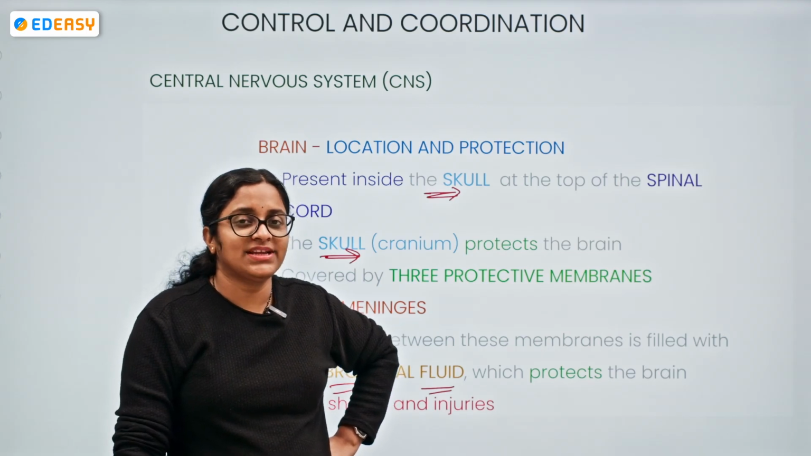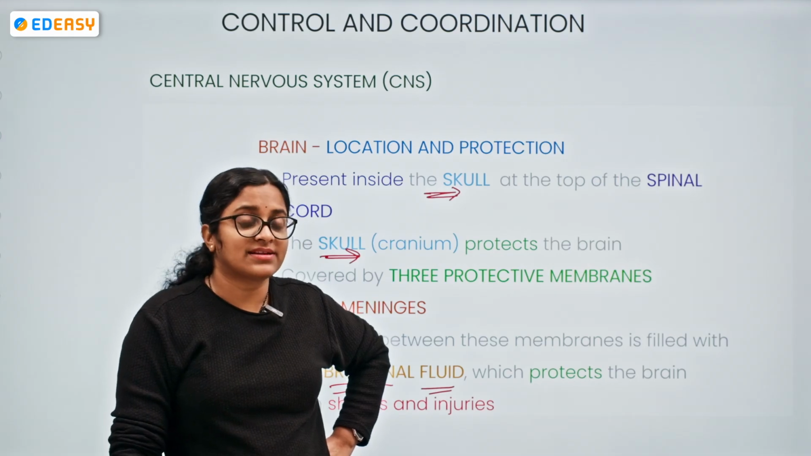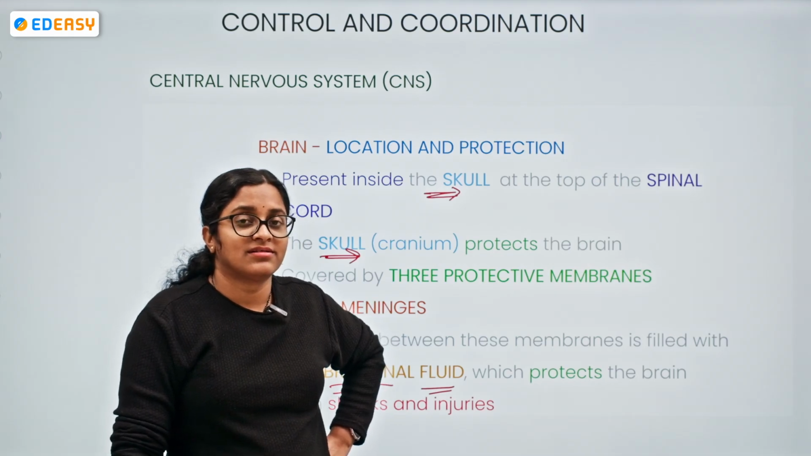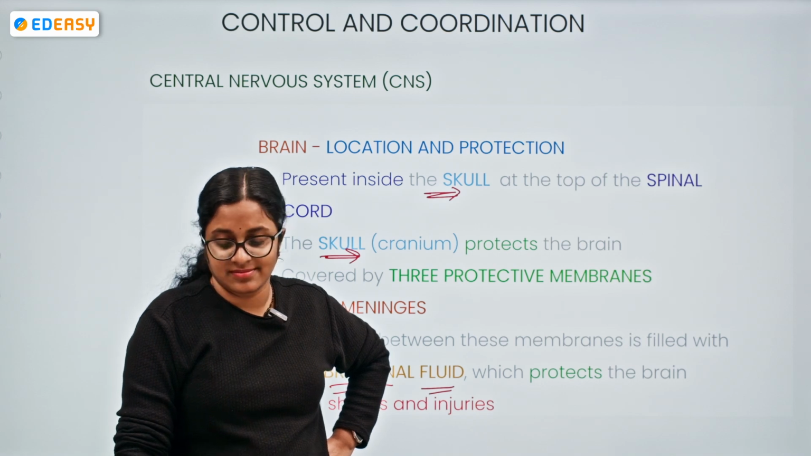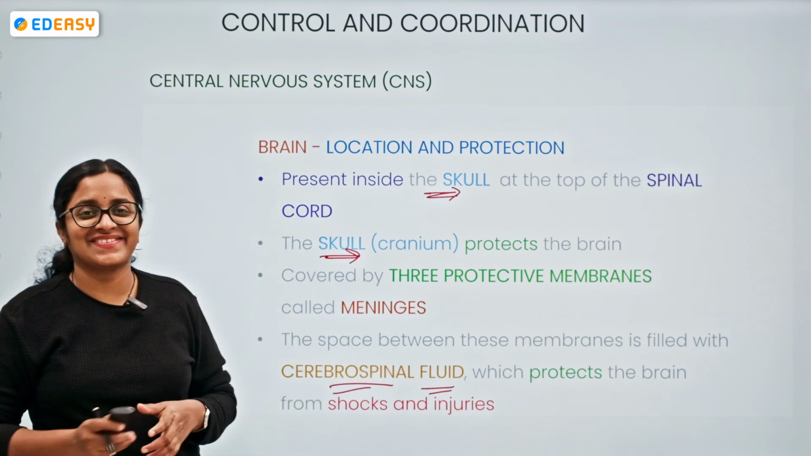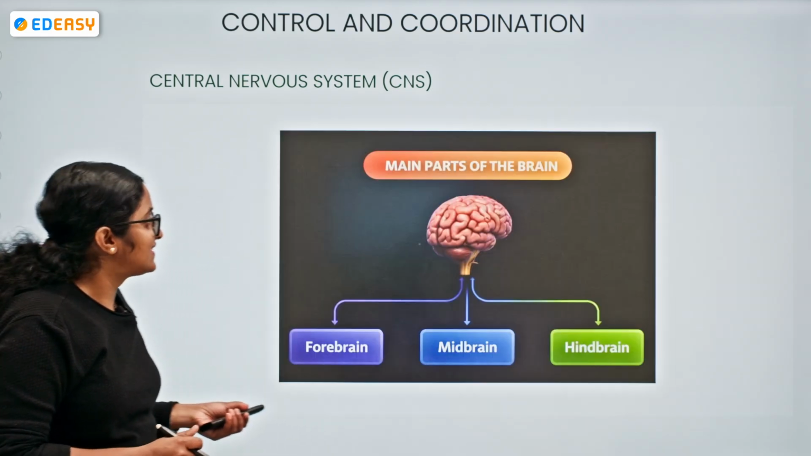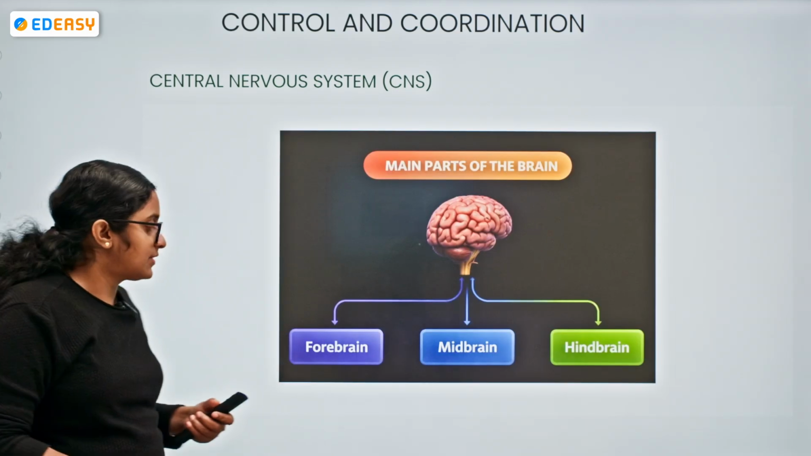What is that fluid? Here it is the cerebrospinal fluid. With respect to the transportation, the heart? Pericardial fluid. Okay? I only gave the answer. It's a pericardial fluid. So what will be the main parts of the brain?